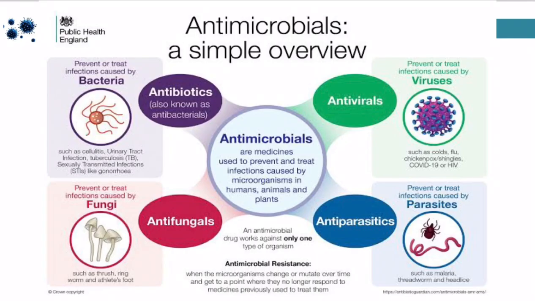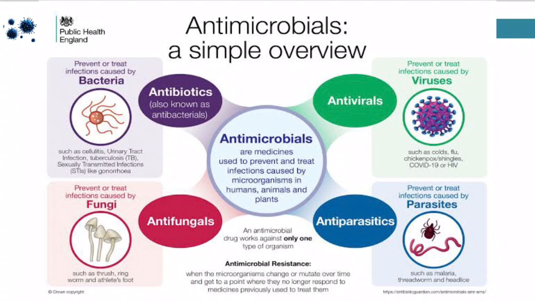Antimicrobials, a simple review or overview. Again, antimicrobials are medicines used to prevent and treat infections caused by microorganisms in humans, animals, and plants. And there are 4 classes of antimicrobials, which are antibiotics, antivirals, antifungals, and antiparasitics. So, again, what is antibiotics? It is also known as antibacterials.